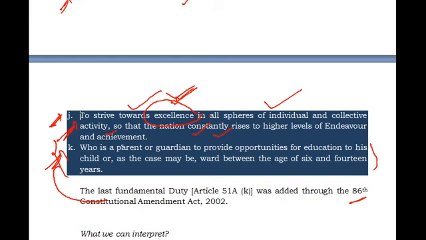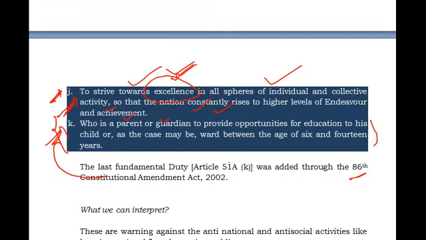So whoever is the guardian or the parent of the child, they should provide opportunities for education to the child, as the case may be, between the age of 6 and 14 years. This is what is explained under 51K. 51K was included by the 86th Constitutional Amendment Act of 2002.